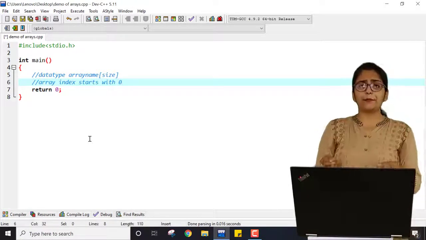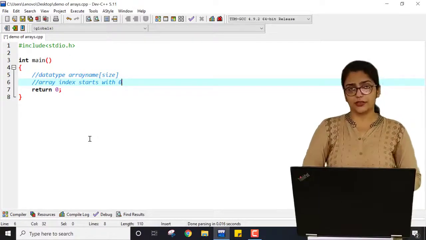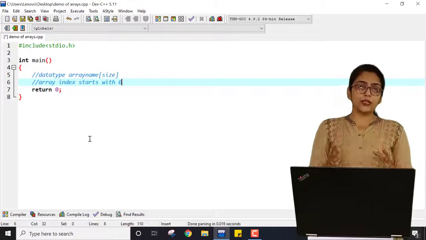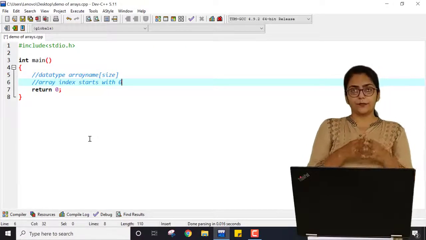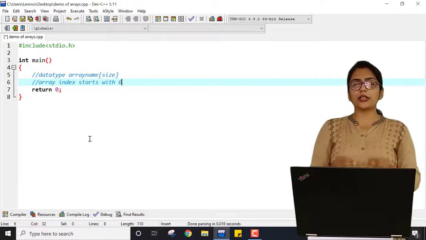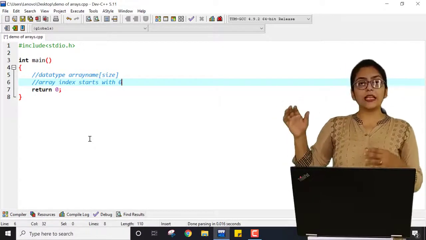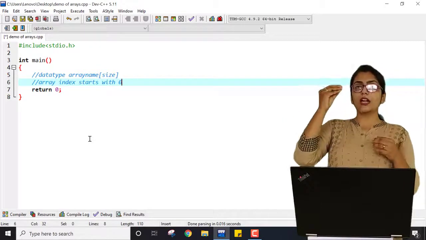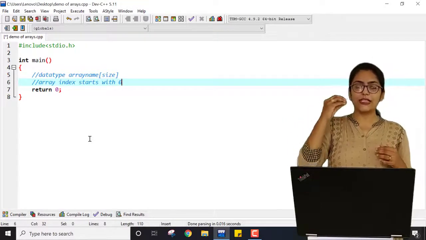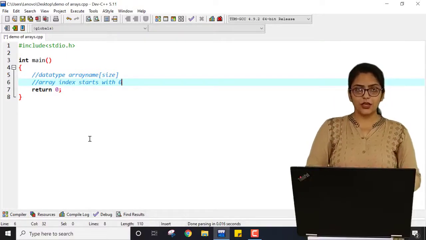For any programming language, array index will start with 0, and you must remember this, because students make mistakes initially when running the programs of an array. You have studied matrices in your mathematics, right? In mathematics, you start the row number with 0, same as in an array, because an array is nothing but a matrix.